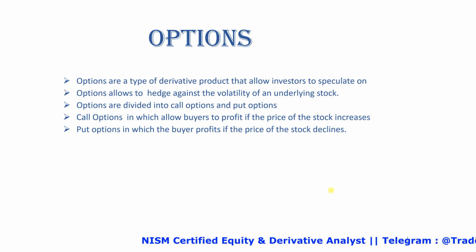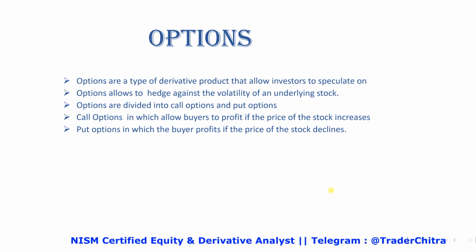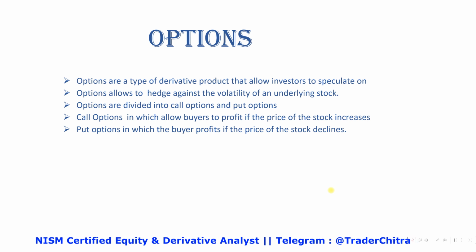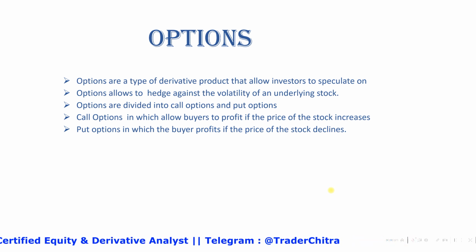Means what? Say for example, if we buy a stock and in some worst scenario, what will happen? The price will decrease. So in that case, we will use the option to hedge against what? Against the volatility of the underlying stock.